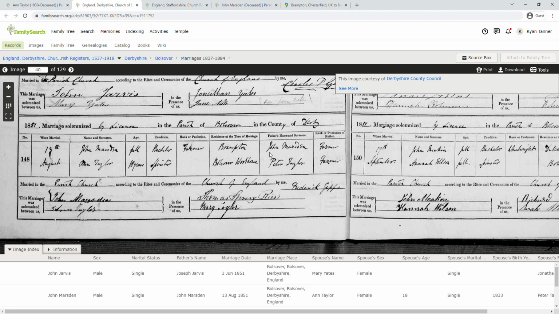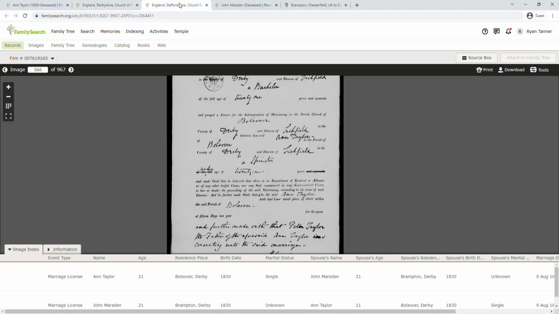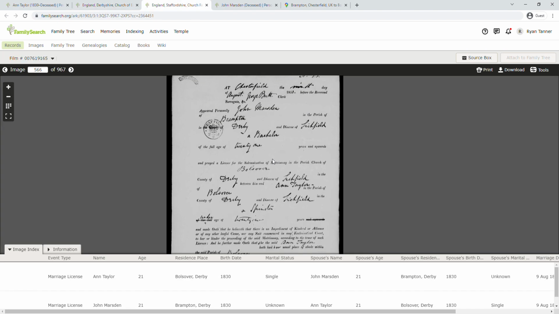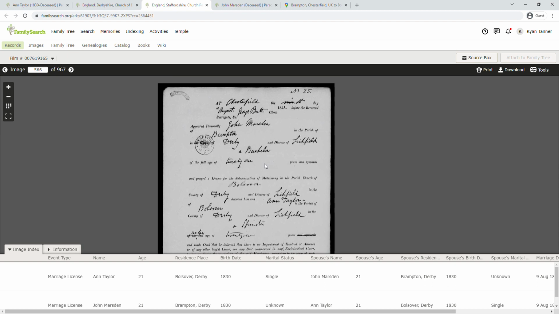The father's name is John Marsden, so John Marsden's father is John Marsden. And Taylor's father is Peter Taylor, and they are both farmers. So this lists her as 18 years old. Let's look at the other record. The other record is a record of marriage, and it says Chesterfield. This says the 9th day of August, so this must be the marriage license.